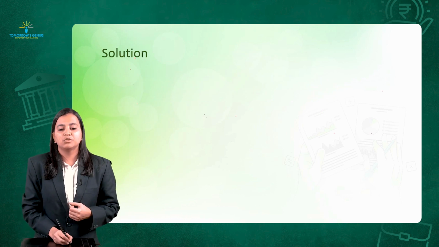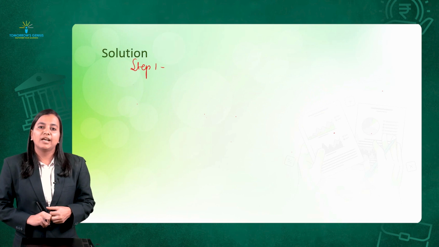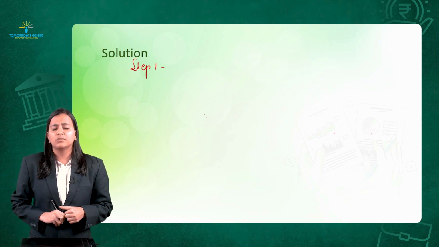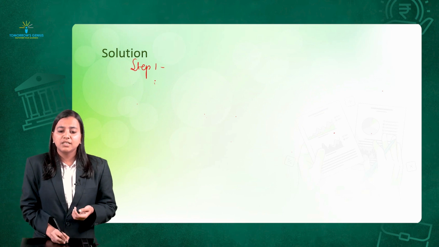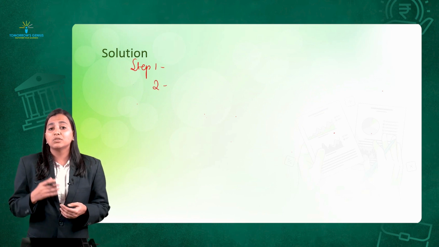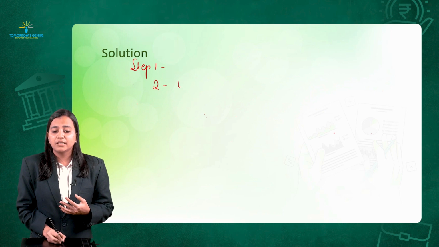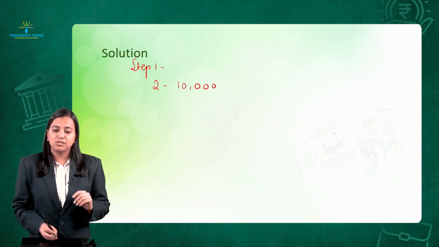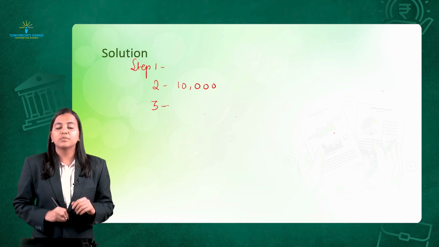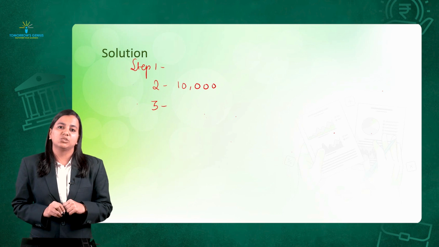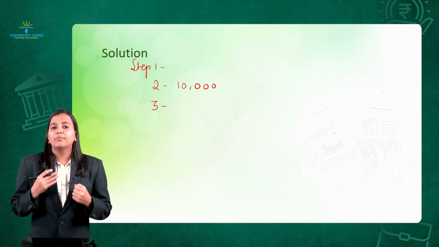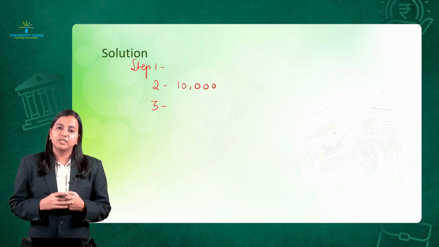Let's solve the sum. Step number 1 was what? Under step number 1, I need to calculate the goodwill of the firm. In this case, I am not required to calculate it, since the step number 2 amount, the share of the new partner bringing in goodwill, that is rupees 10,000, is given to me. So I can directly move to step number 3. Under step number 3, I need to calculate the sacrifice ratio. Now in this question, I have no information about the new profit sharing ratio.